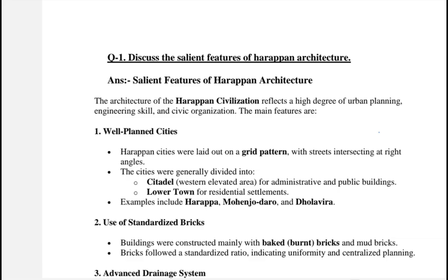If we look forward, the question asks about the salient features. So let us see the salient features, starting from here. The first thing we can write, as I already mentioned, is town planning. The Indus Valley civilization is mostly known for its town planning and its architectural features. So we can see the urban planning, the well-planned cities.